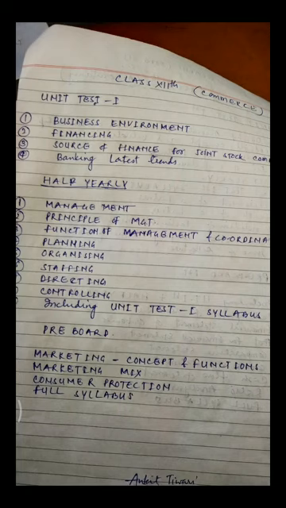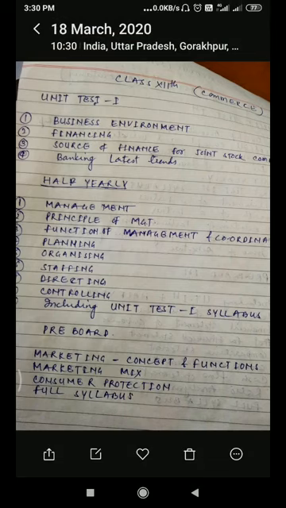Next, under financing, factors affecting capital structure, meaning of fixed capital, fluctuating capital, meaning of working capital, and types of working capital, importance of working capital, and which factors affect the working capital. And last, we will see the comparison between fixed and working capital. We will see this under the chapter financing.